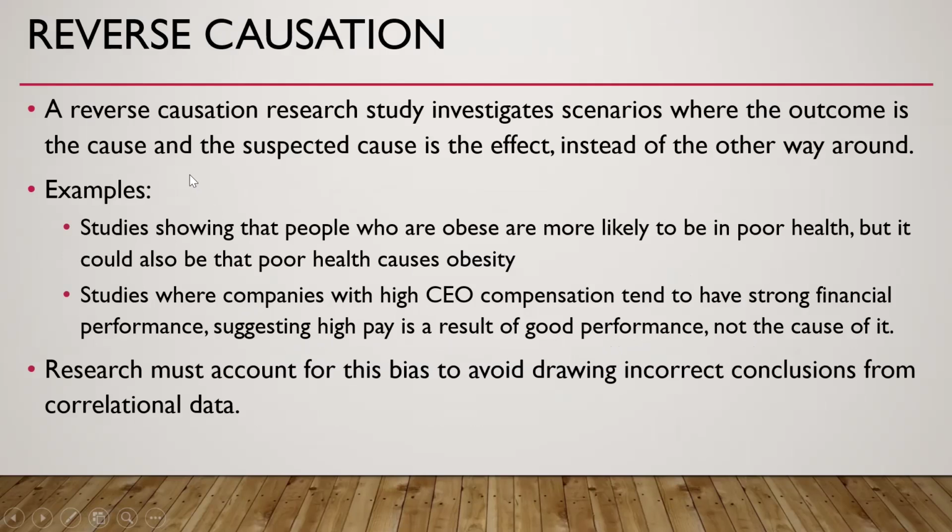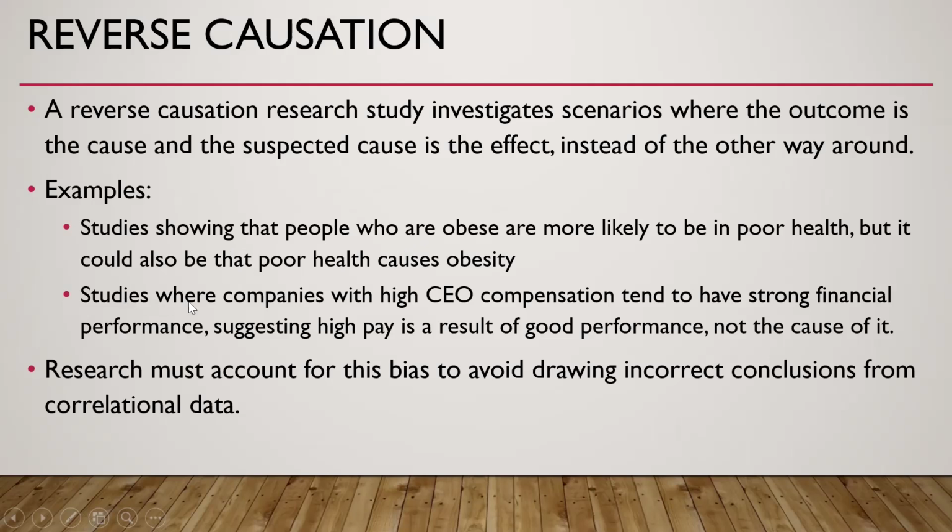Then reverse causation. A reverse causation research study investigates scenarios where the outcome is the cause and the suspected cause is the effect instead of the other way around. For example, studies showing that people who are obese are more likely to be in poor health, but it could also be that poor health causes obesity. So this is reverse causation.